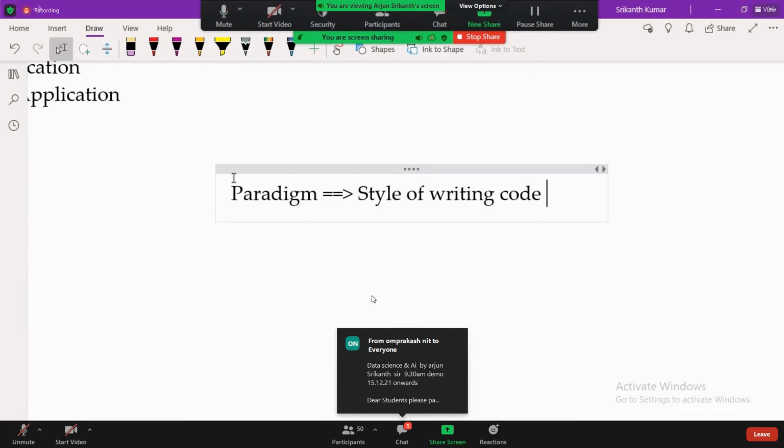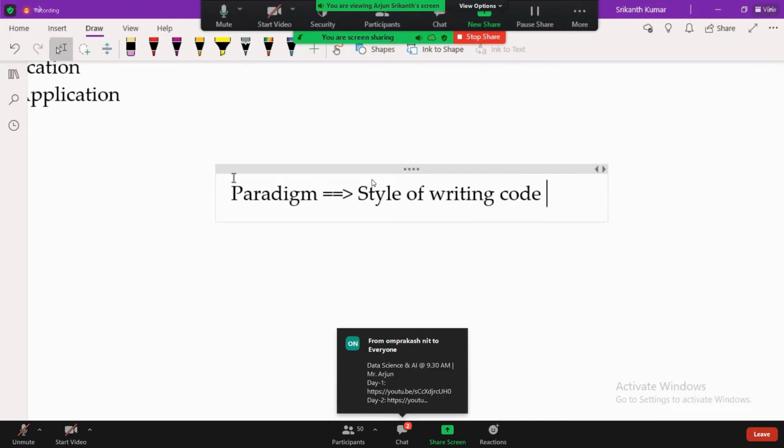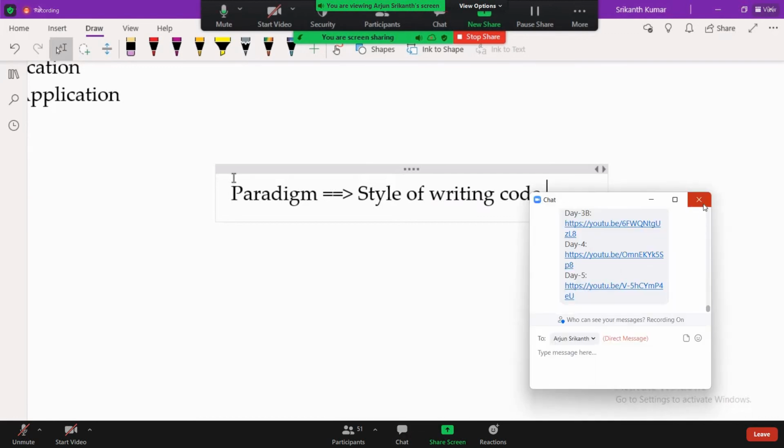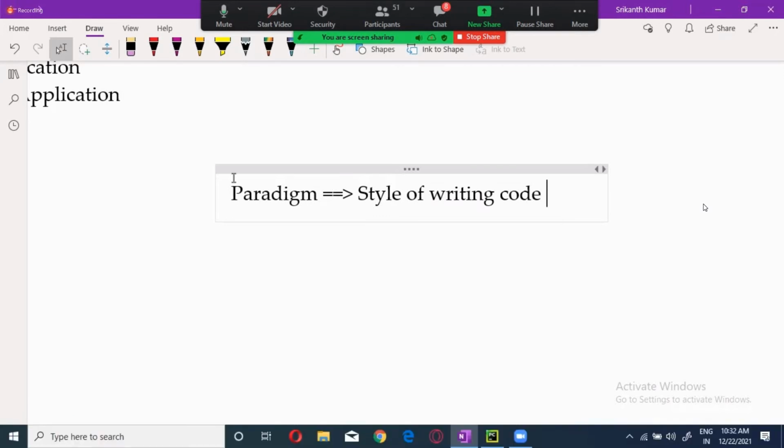Now, when it came into existence, it was in 1960. These OOPS came into existence in 1960. And what was the scenario, the event on which it came about?